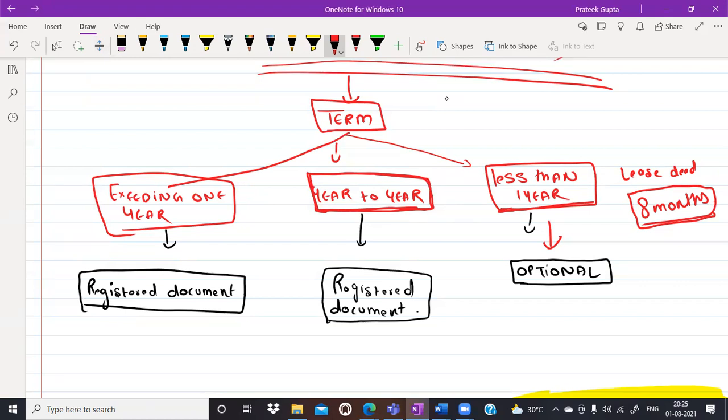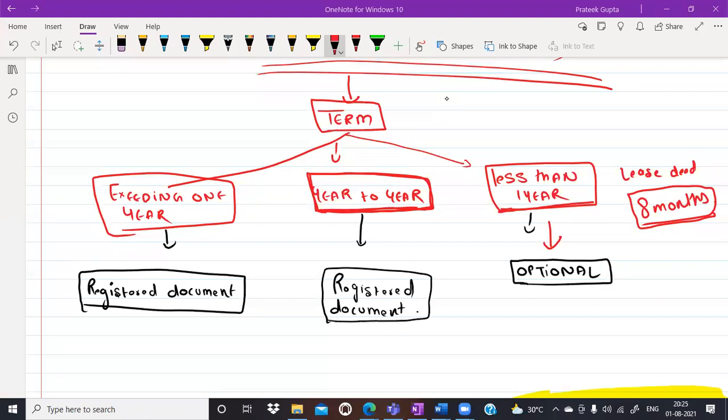Sir, could you please explain the meaning of year to year lease? Sir, year to year means, just a minute. Sagar is also a shaitan now. Sir, may I? Yes, please. According to Section 105 of the Transfer of Property Act, the definition of lease is properly explained, where it talks about the specific time period. Correct. So I think it will be your answer.